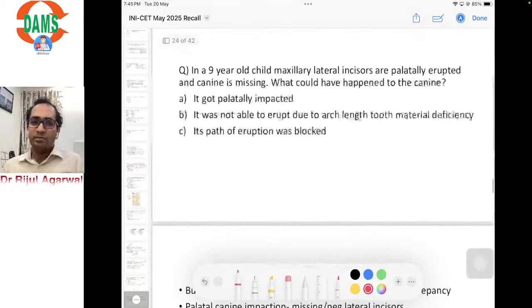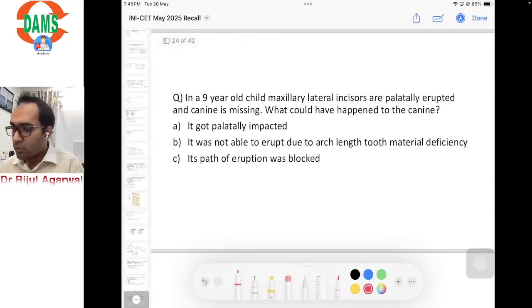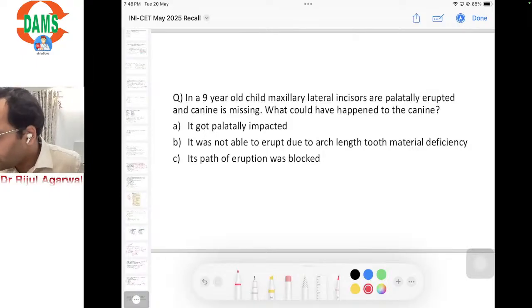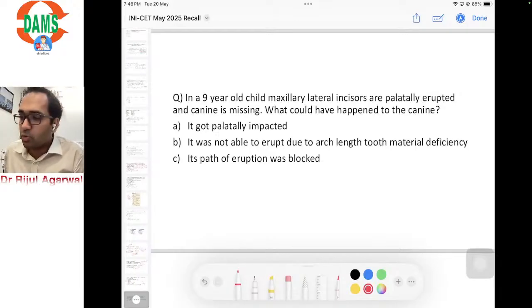Next question. So this was a question which came. Some said there was some more detail associated with this question, and if anyone can recall it, it will be of great help. The question which I got, I have put up in my presentation to discuss with you. So in a 9-year-old child, the maxillary lateral incisors are palatally erupted and a canine is missing. What could have happened to the canine?